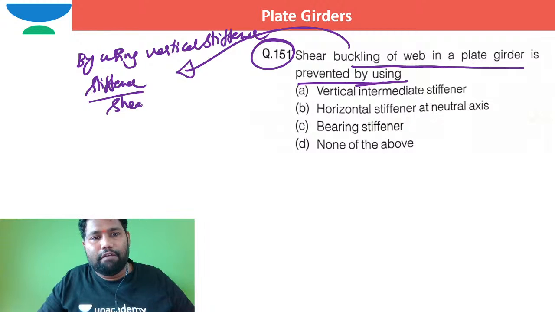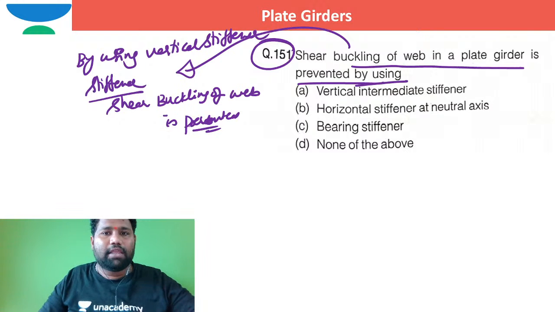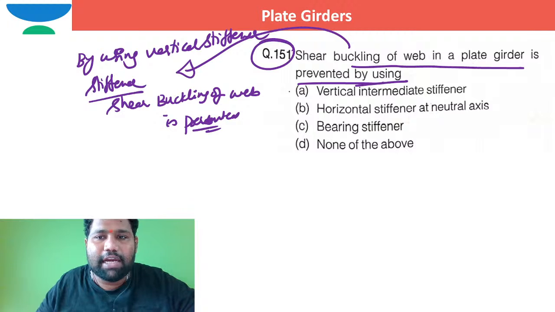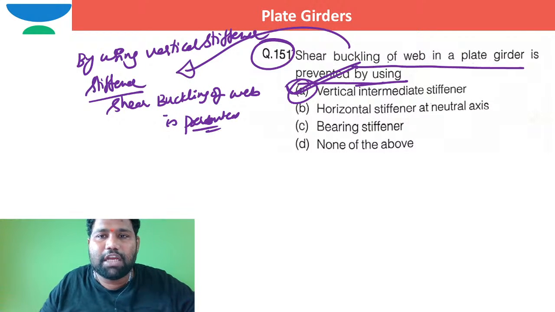So the correct option is by using vertical intermediate stiffeners. So I can say directly A. By using vertical stiffeners, we are able to stop this shear buckling of web.